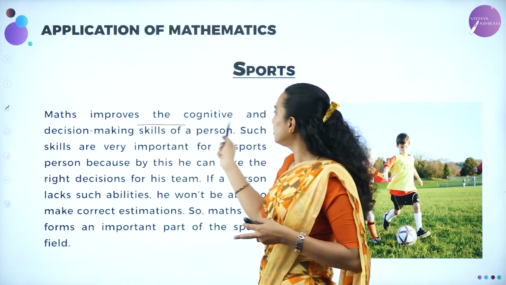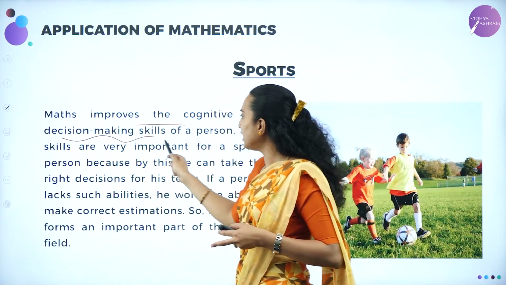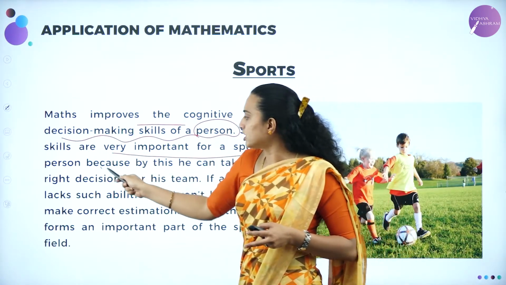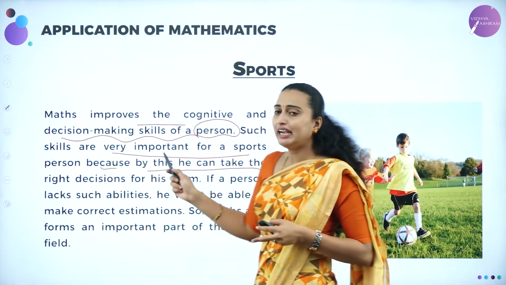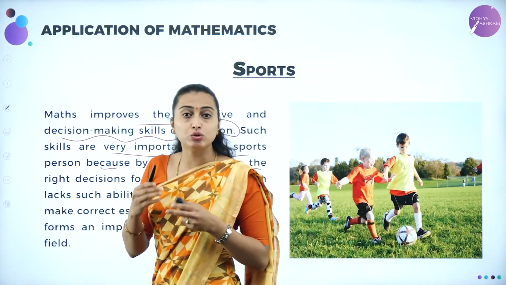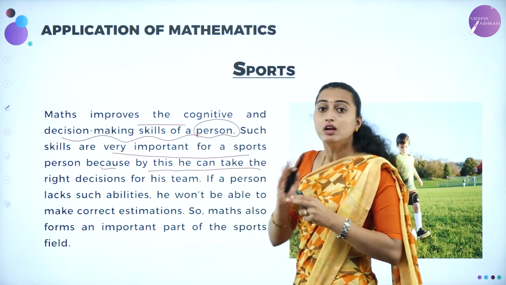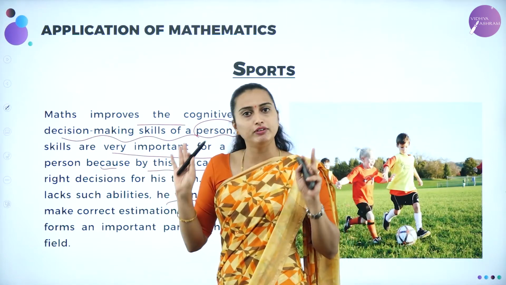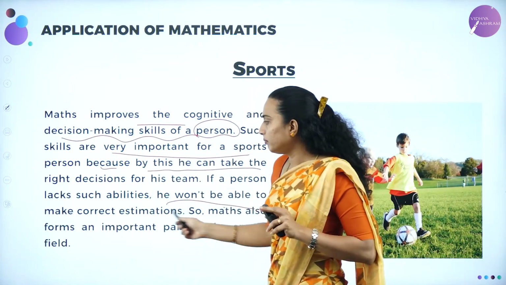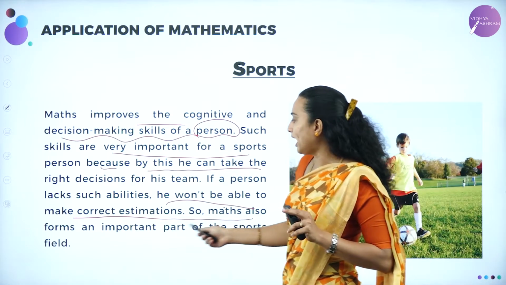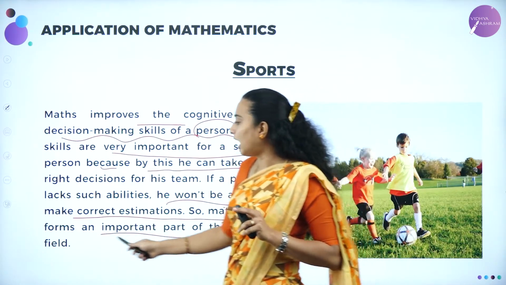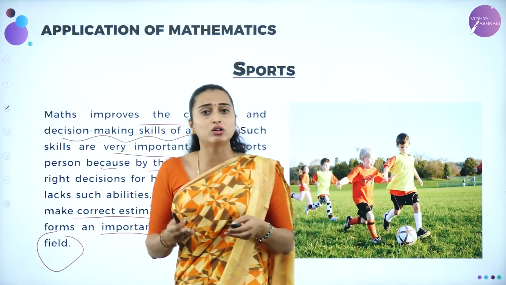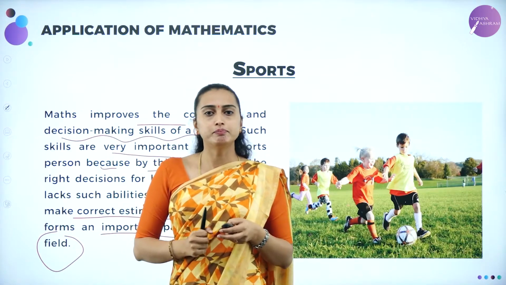So maths improves the cognitive and decision-making skills of a person. Such skills are very important for a sports person, because this can help him take the right decision so that he can become a leader, correct na? So he has to do perfect calculation, otherwise if he is not able to do calculations, he won't be able to make correct estimations. So maths also forms an important part in the sports field for calculation purposes. For the scores also you have to use maths only, okay?